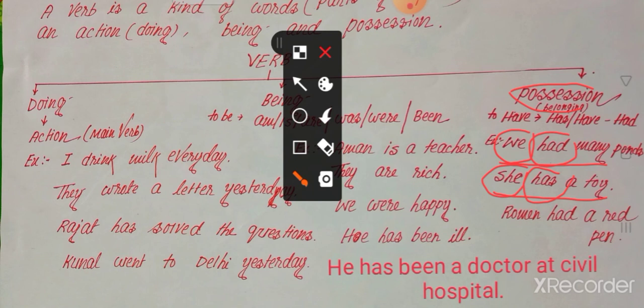Likewise, Raman had a red pen. Here we use had to express the past form. That's why we use had. Raman is the subject here. Raman had a red pen means Raman is the owner of a red pen. To express possession or belonging, that's why we use had.